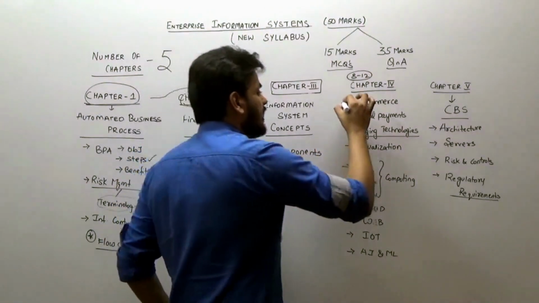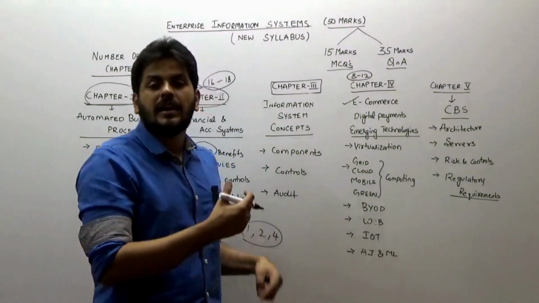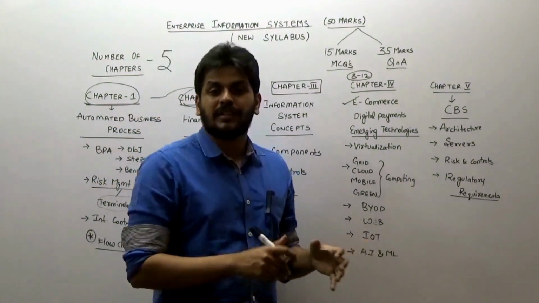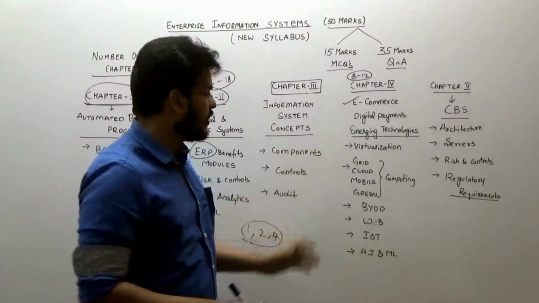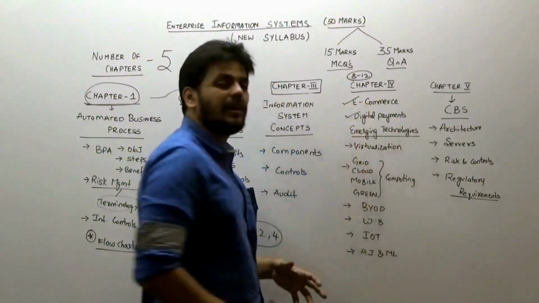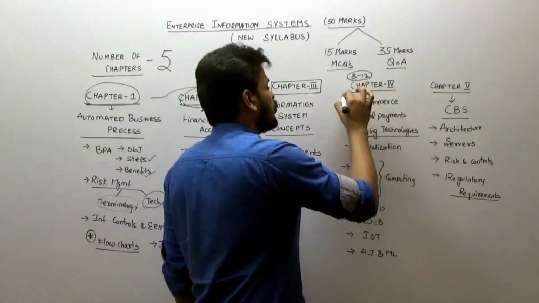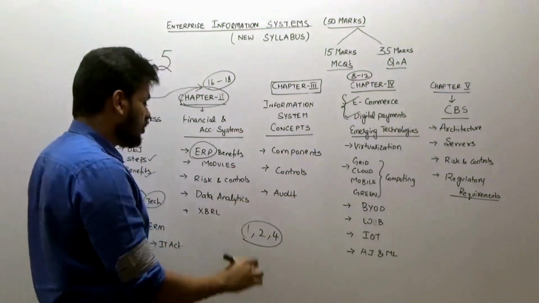Because you have one very easy topic called e-commerce. All of you should agree with me: e-commerce, the components involved in e-commerce, the benefits of e-commerce, and then risk and controls. That topic is one of the easiest topics in your book, along with all the digital payments, which again have a lot of potential to come in the exam. So don't miss these 2 topics. Phase it in this order.